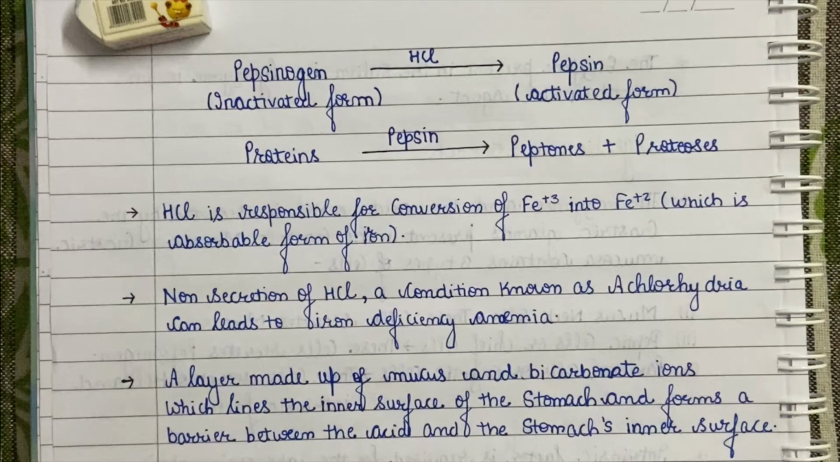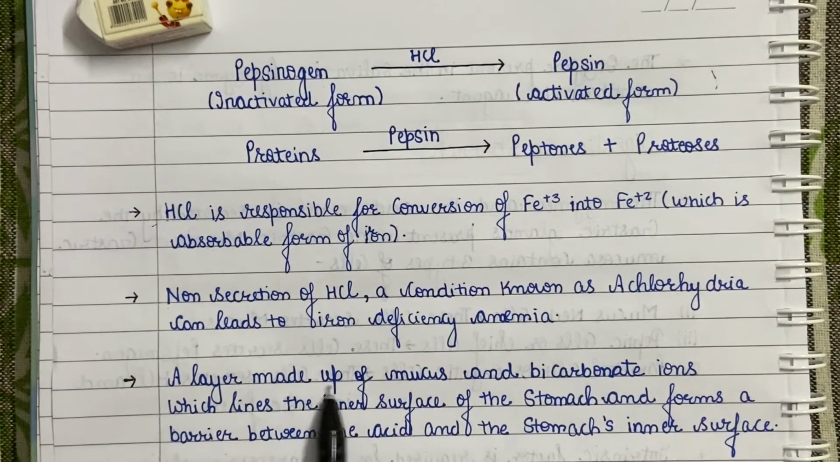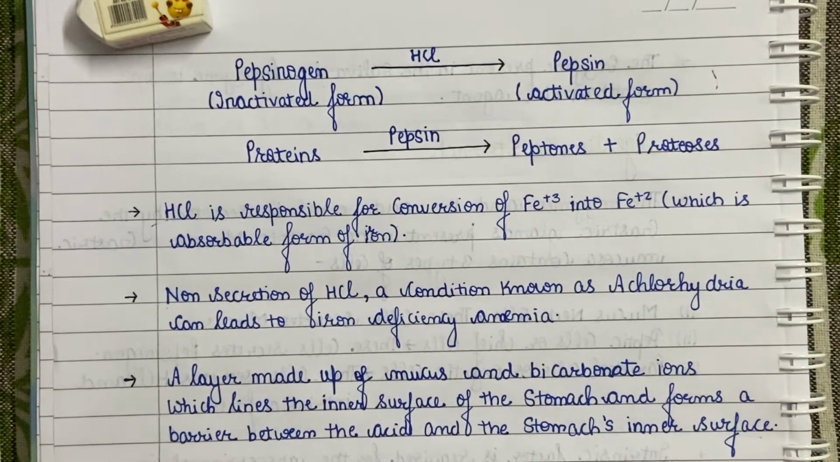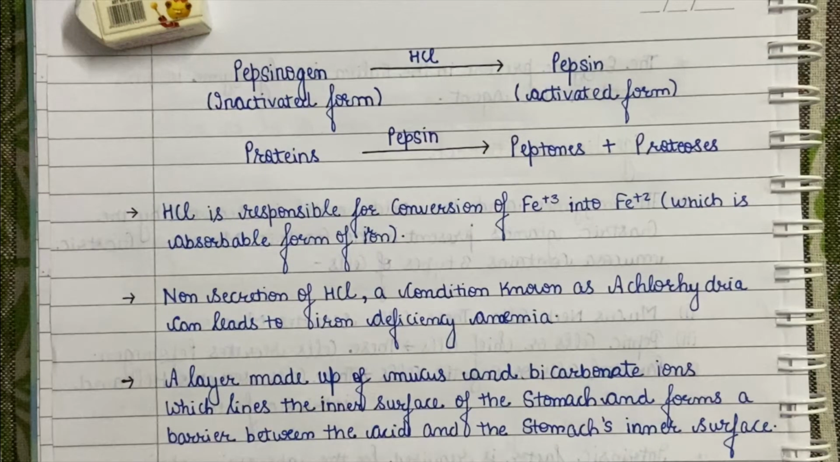Now a question arises: how does our stomach protect itself from such a strong acid? Well, nature is very smart. It has provided us with a layer made up of mucus and bicarbonate ions which lines the inner surface of the stomach and forms a barrier between the acid and the stomach's inner surface. This mucus bicarbonate layer is responsible for protection of the stomach from this extremely dangerous acid.